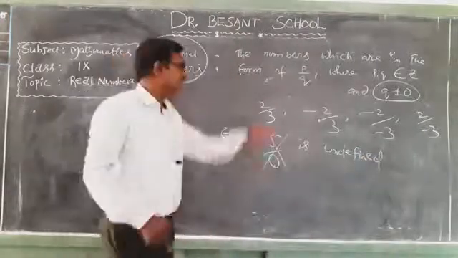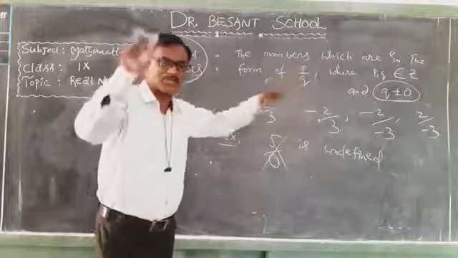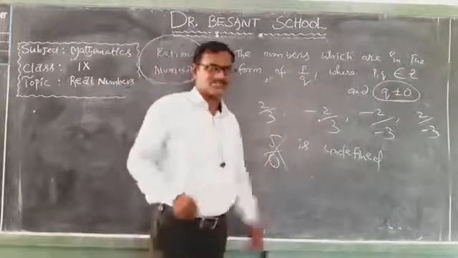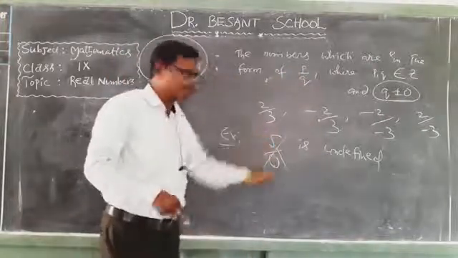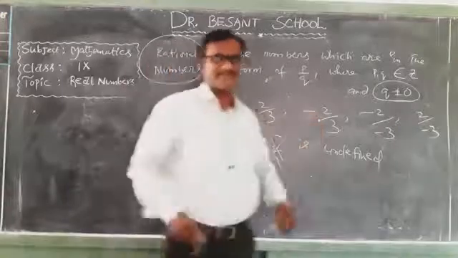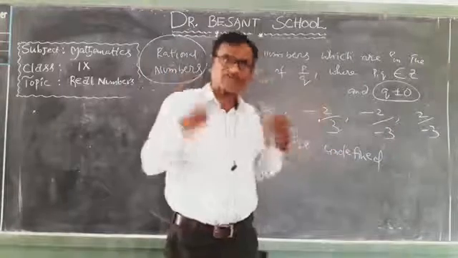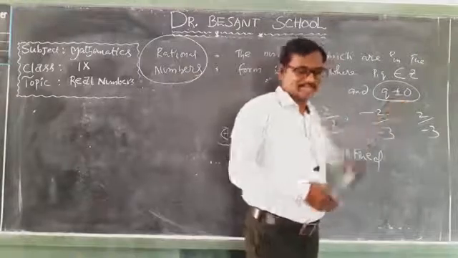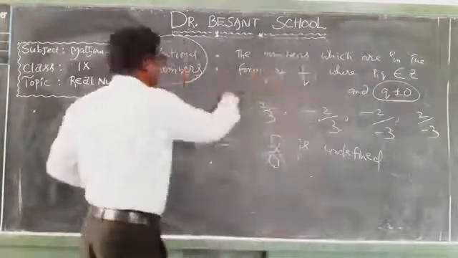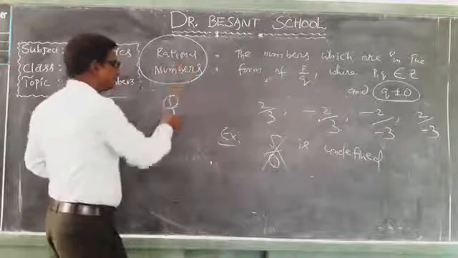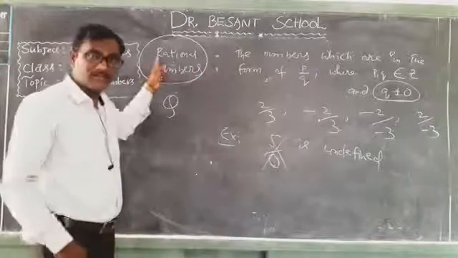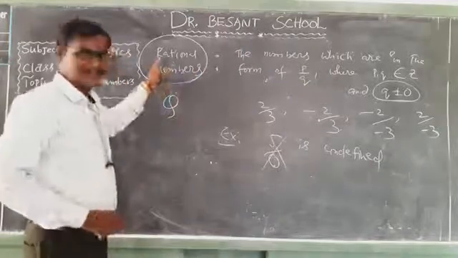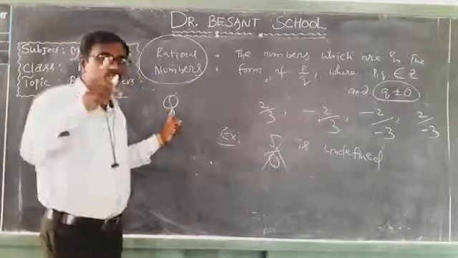So that's why in a rational number in the form of p by q, we are not supposed to take q is equal to 0. When you take q is equal to 0 in the form of p by q, something by 0 is undefined. That's not a rational number. So I hope that you have understood why you are not supposed to take q is equal to 0. Okay, children? Yes. Rational numbers are denoted by the letter Q, not with letter R. Why?